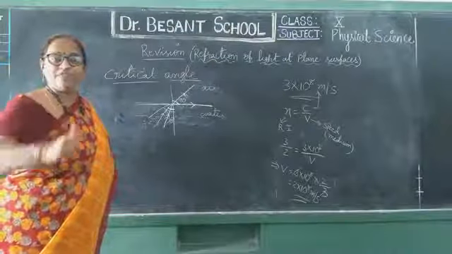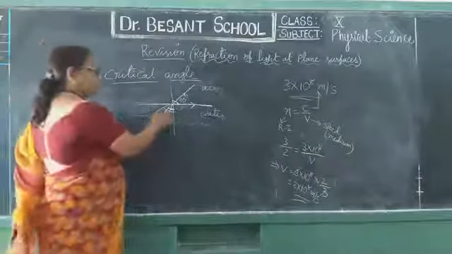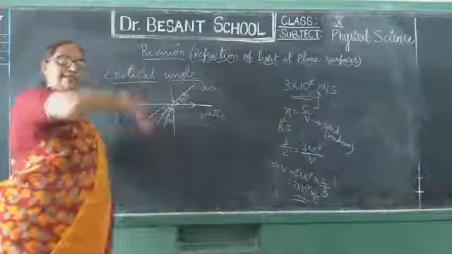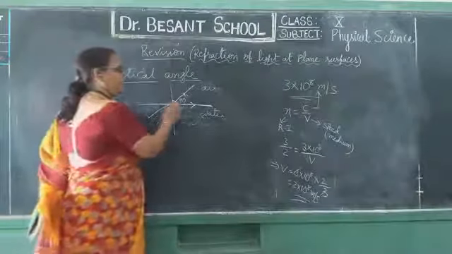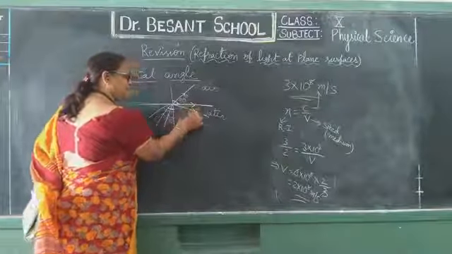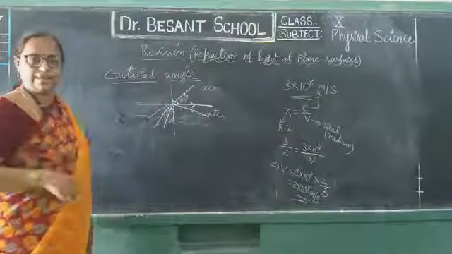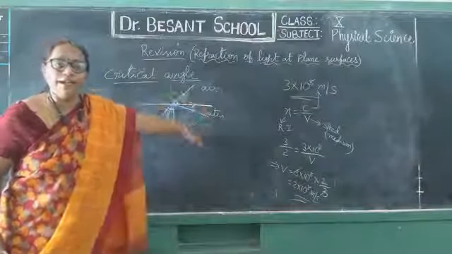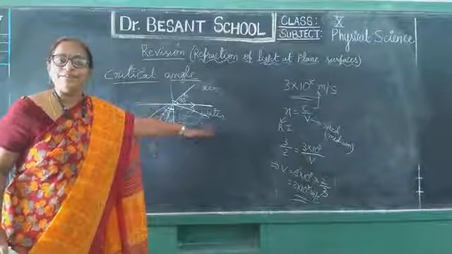Now where will you get the refracted ray? When at 70 degrees the refracted ray is on the interface, for more than 70 degrees, what will happen? The refracted ray will bend still more, and it enters into the denser medium only.